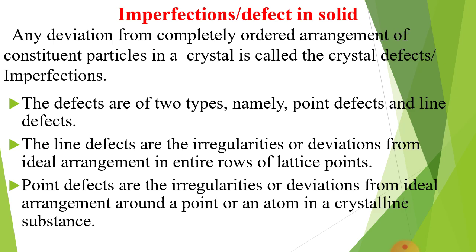Basically, the defects which you have to know are of two types, namely point defect and line defect. In this chapter, you have to only focus on point defect.